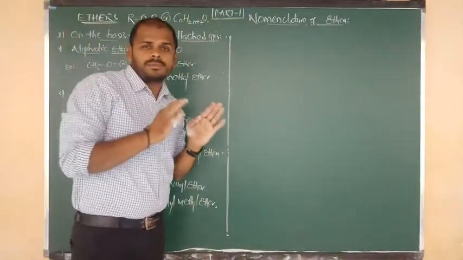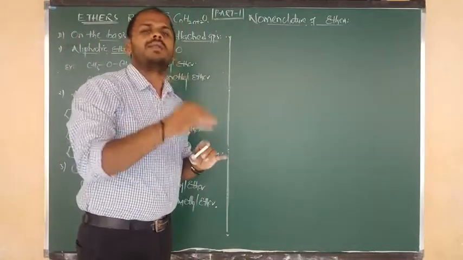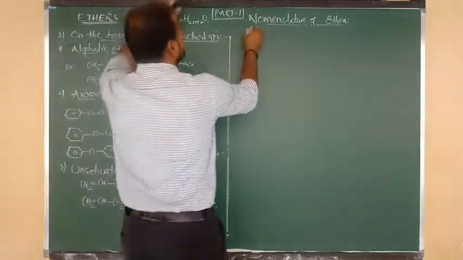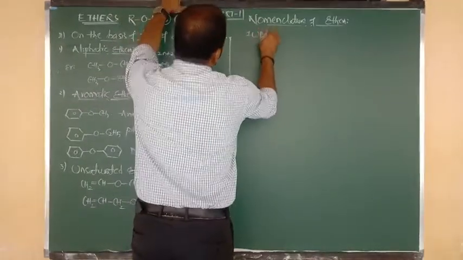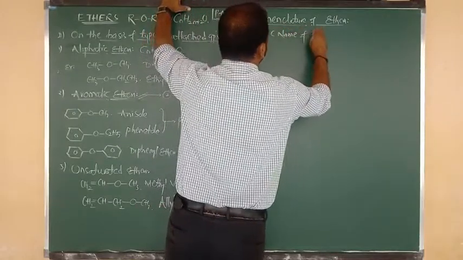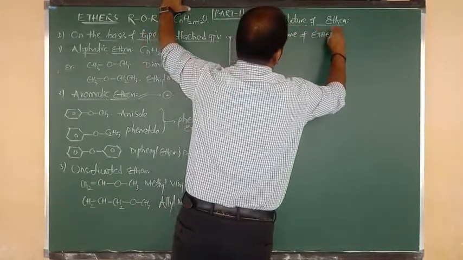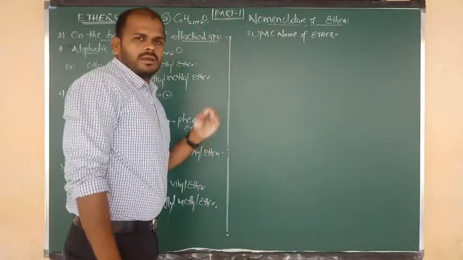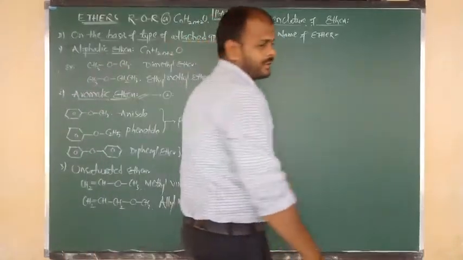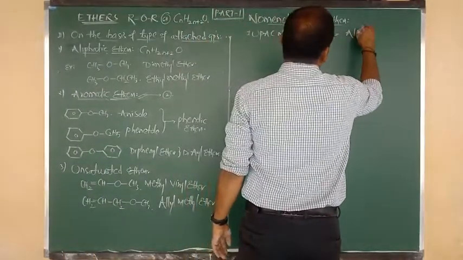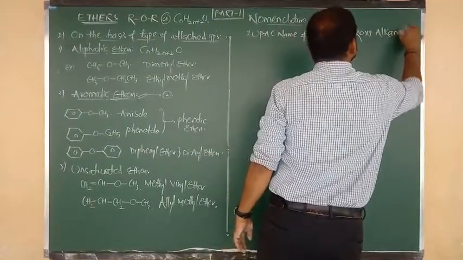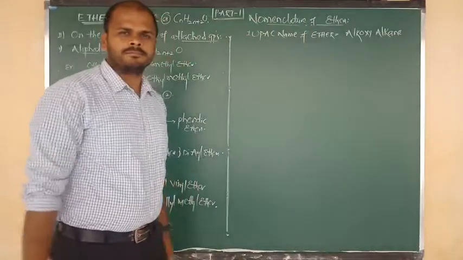First of all, try to remember, what is the general IUPAC name of ether? I am going to write here: the IUPAC nomenclature of ether. What will be the general IUPAC name of ether? We write alkoxyalkane. This is the IUPAC name of ether.